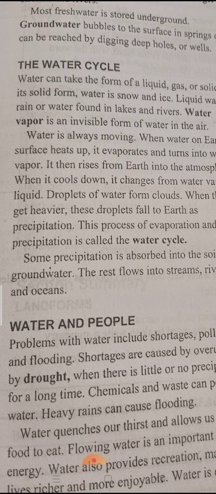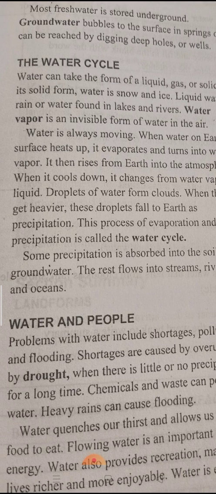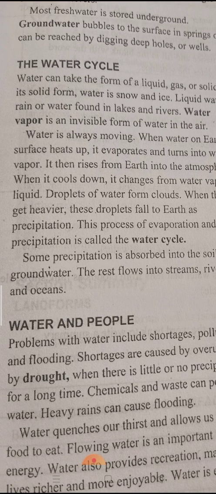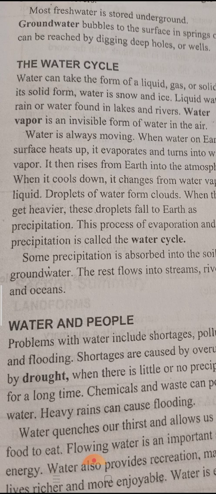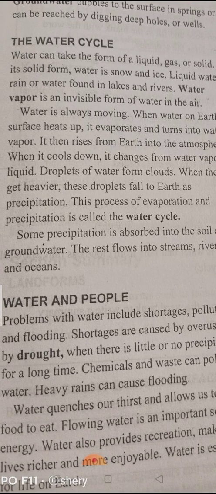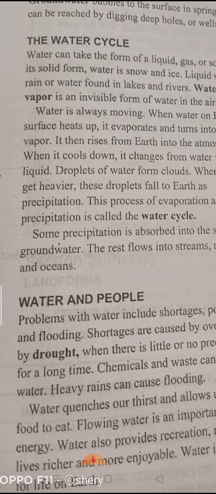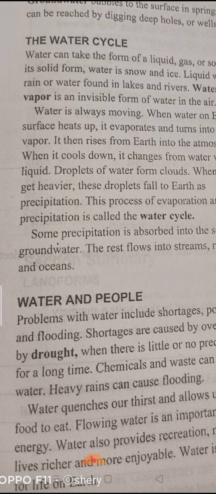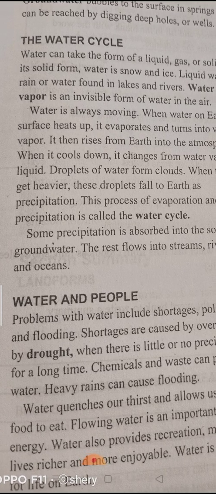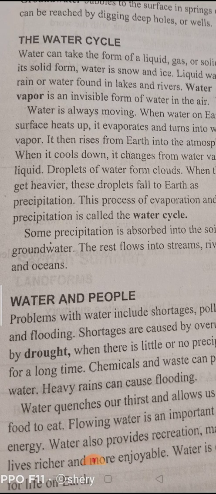So some precipitation is absorbed where? Into the soil as groundwater, but the rest of the water flows into streams. Streams means narrow rivers, flows into rivers and flows into oceans. Some precipitation is absorbed into the soil as groundwater, but the rest flows into streams, rivers, and oceans.